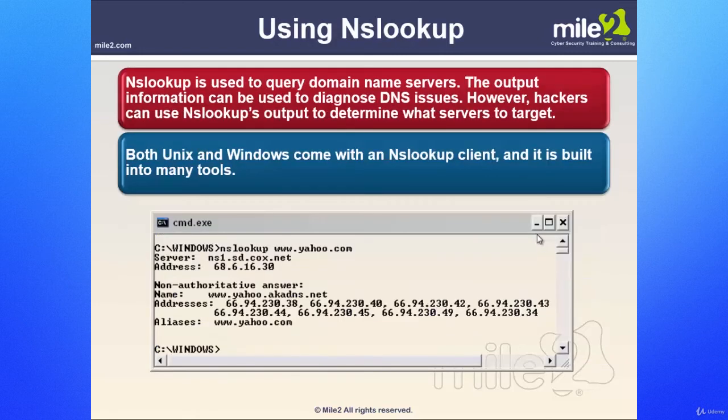Now we get into some other things, such as using NSLOOKUP. Keep in mind, NSLOOKUP is used mainly on the Windows side of things, and it is used to query your domain name servers. The output information can then be used to diagnose your DNS issues. However, hackers can use NSLOOKUP output to determine what servers to target. Both Unix and Windows come with an NSLOOKUP client, and it is built into many tools. Remember, on the Unix side, it is called DIG.